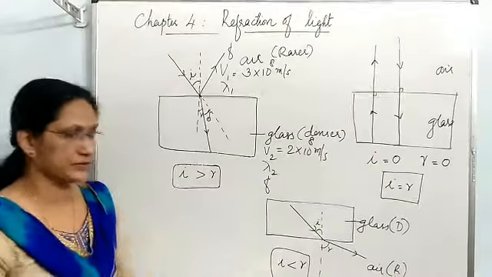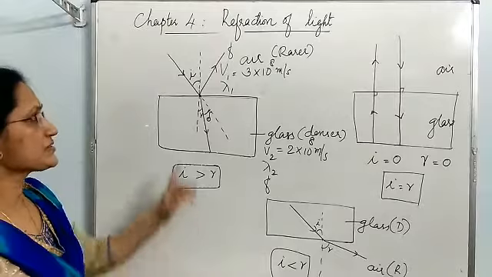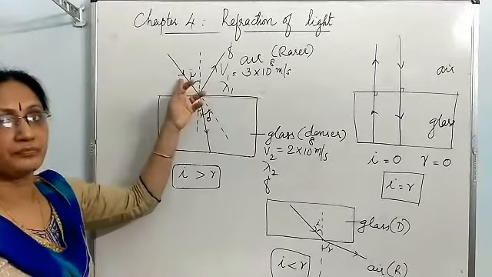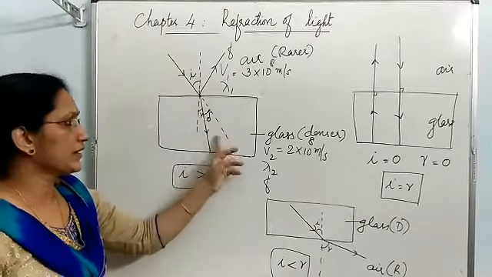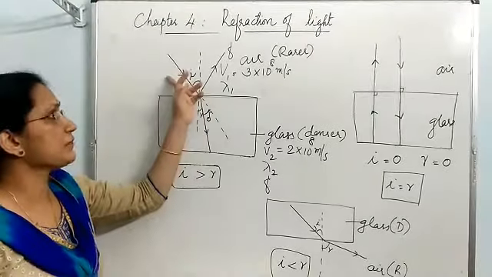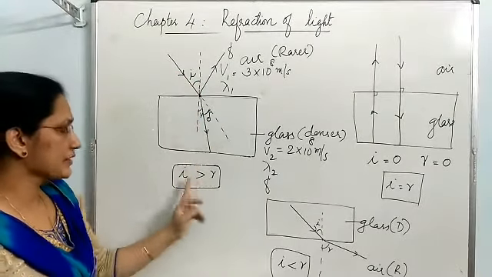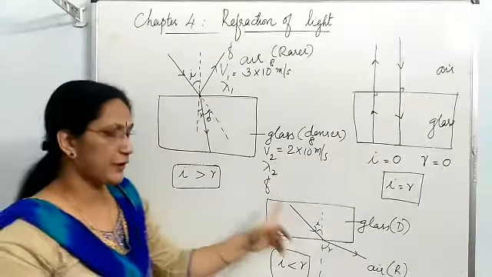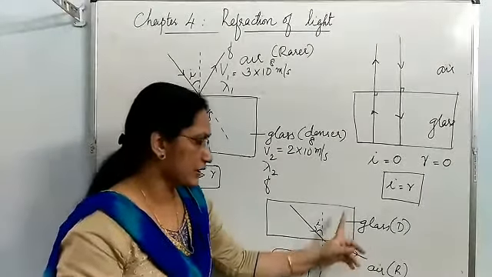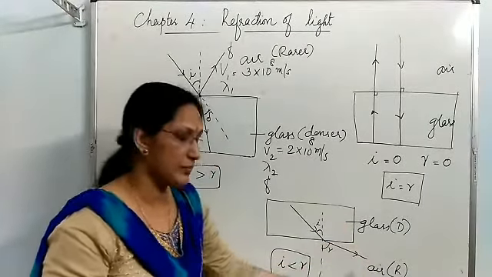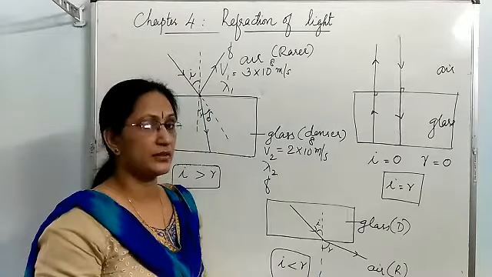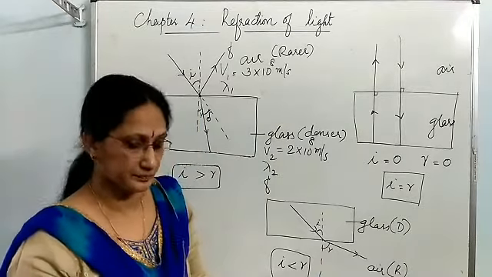Just opposite of it. So the conclusion is, if an oblique light ray enters from rarer to denser medium, angle I is greater than angle R. If an oblique light ray enters from denser medium to rarer medium, angle I is smaller than angle R.